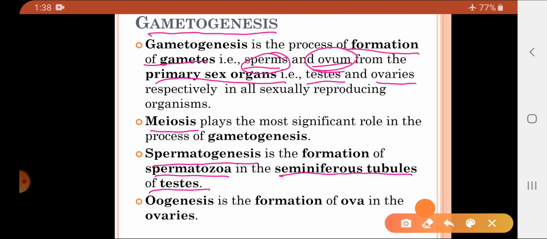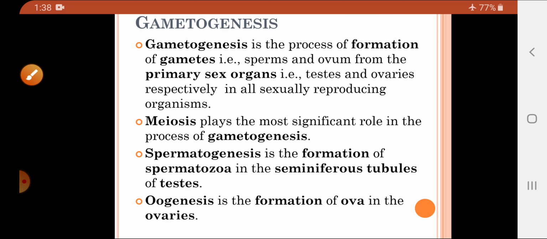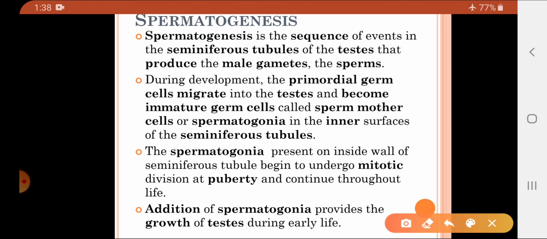And oogenesis, again genesis is a term related to formation, and oo is related to ova. So the formation of the ova in the ovaries is called oogenesis. So gametogenesis involves two processes: spermatogenesis, related to the formation of the sperms in the seminiferous tubules of the testes, and oogenesis, related to the formation of the ova in the ovaries. Today we will study in detail the process of spermatogenesis.